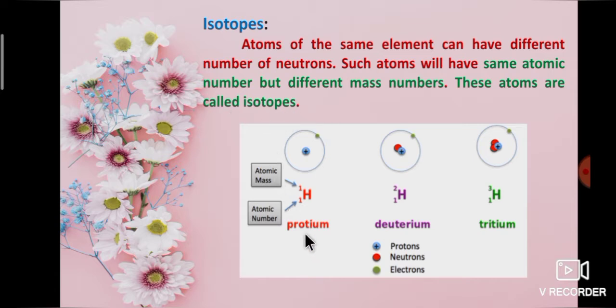Example, protium, deuterium, tritium. These three are hydrogen isotopes. These three have the same atomic number. Yes, atomic number is 1. But different mass numbers. Mass number of protium is 1, mass number of deuterium is 2, mass number of tritium is 3. So, same atomic number but different mass number is isotopes.